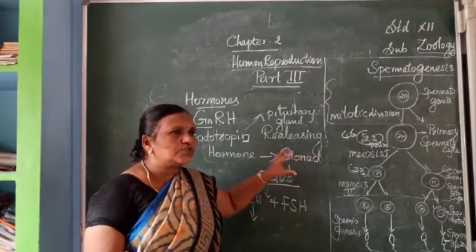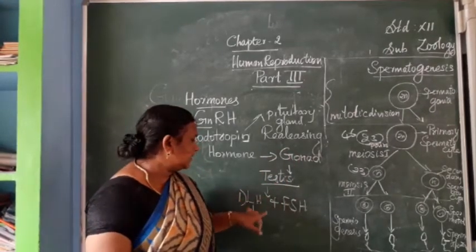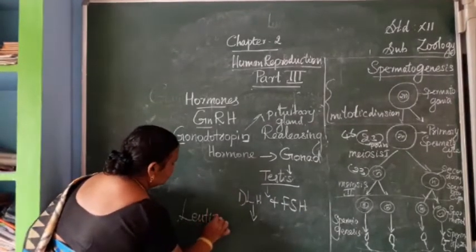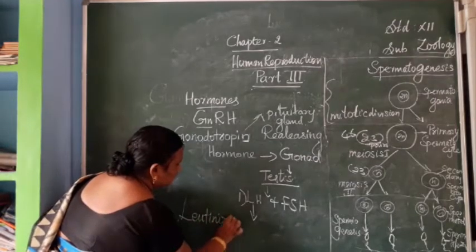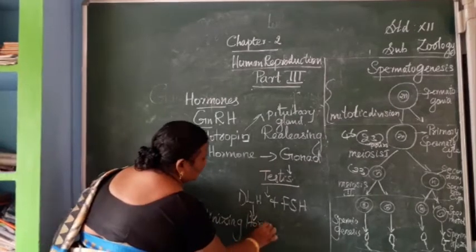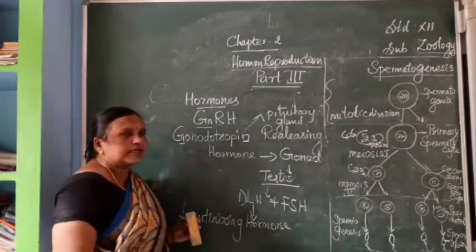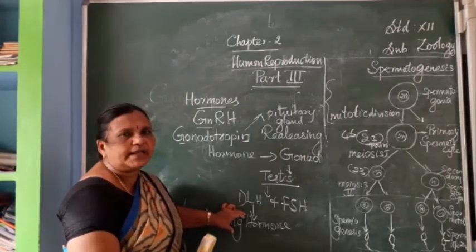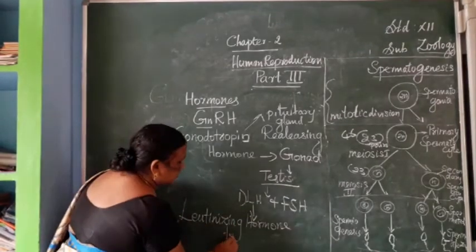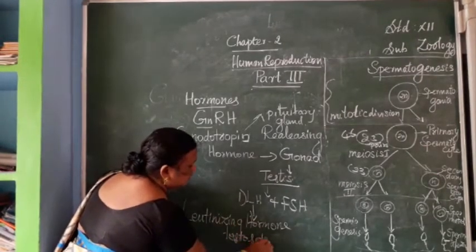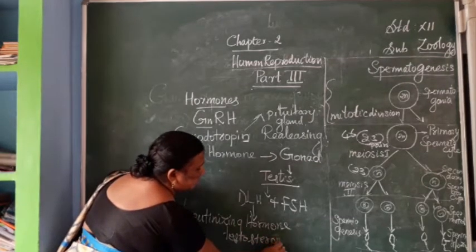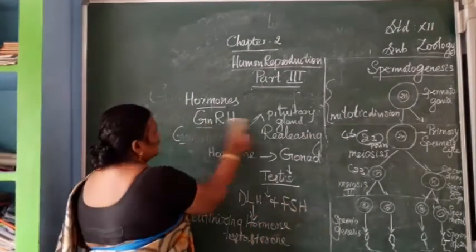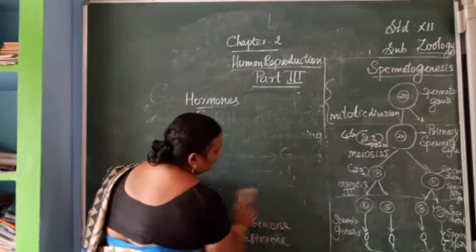This testis is producing two types of sexual hormones, that is LH, luteinizing hormone, which is responsible for the production of the male androgen hormone, testosterone, and FSH, follicle stimulating hormone. FSH is follicle stimulating hormone.